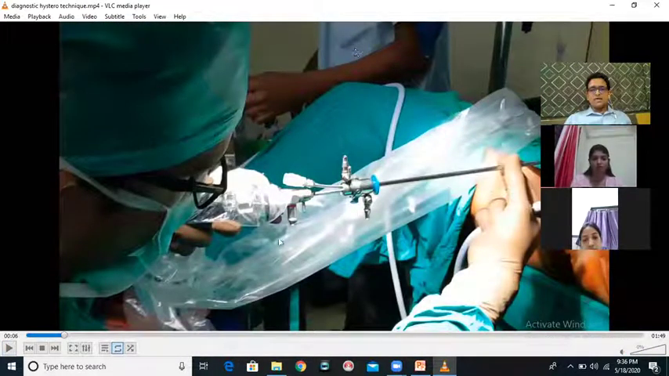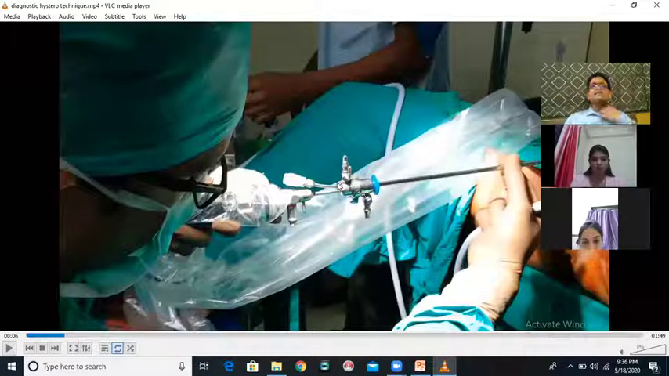Okay, so see the assembly now. This is actual diagnostic hysteroscopy that is being done. This is the sheath that I have shown you. The camera, this is the telescope. The telescope has gone inside the sheath over here. The camera here in my hand has been attached to the telescope over here.